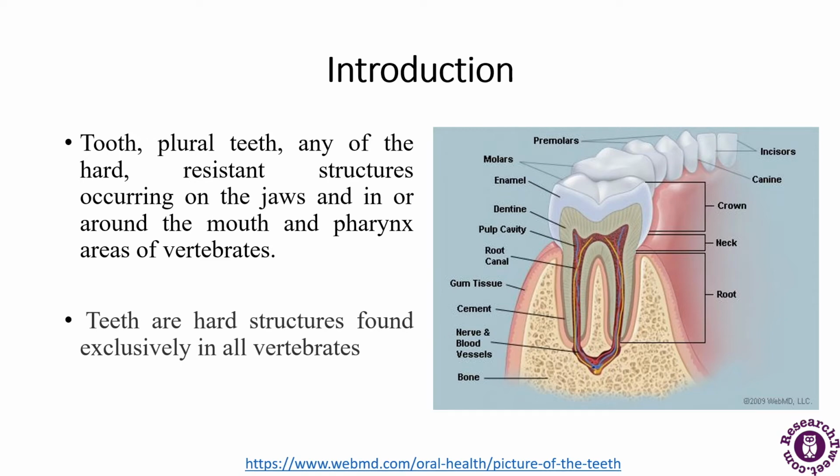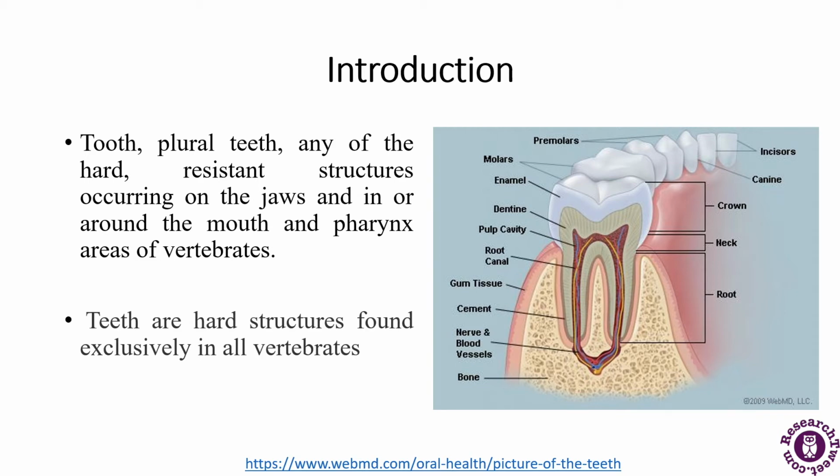The first digestion in the human digestive system starts from the teeth itself. This function is performed by hard calcified structures called teeth, which convert the food into smaller pieces. Now humans have different types of teeth that perform various functions.